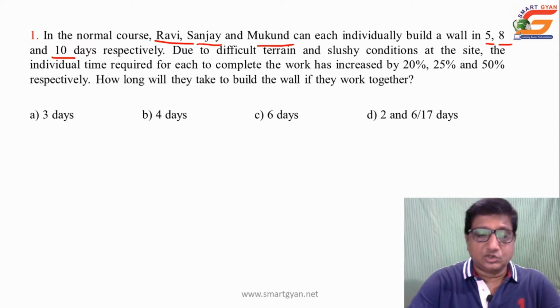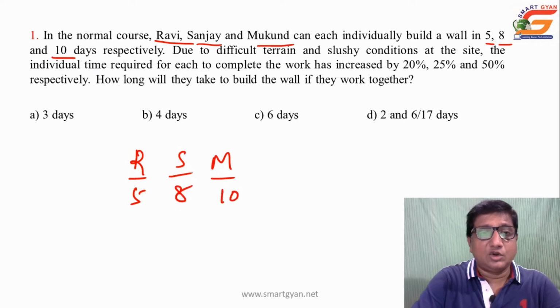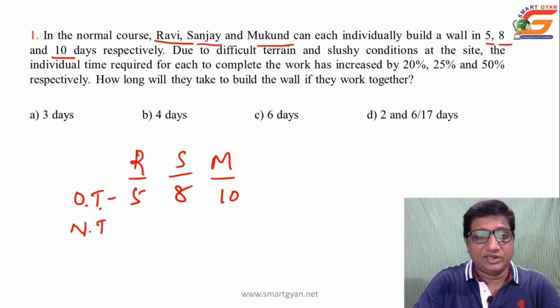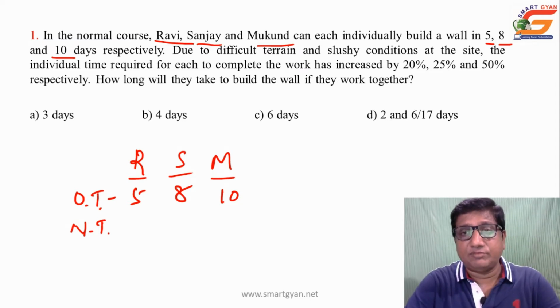Yes. So what is the original time? Ravi, Sanjay and Mukund take individually Ravi 5 days, Sanjay 8 days and Mukund 10 days. Yes, this is their original time. Then due to the difficult situation, their time increased by 20%, 25% and 50% respectively.